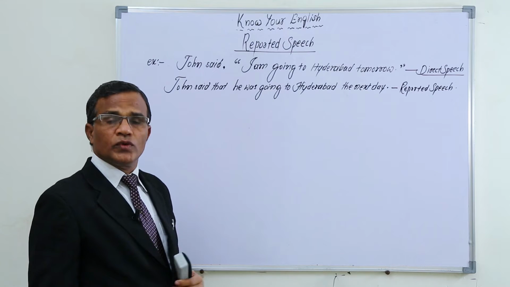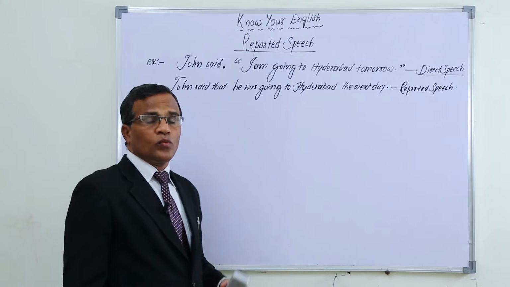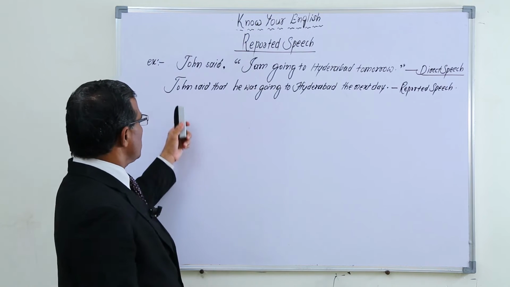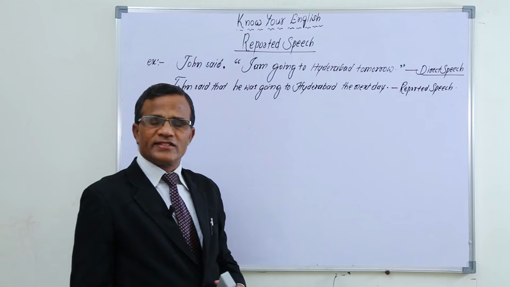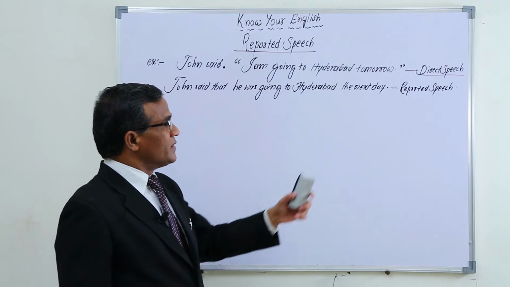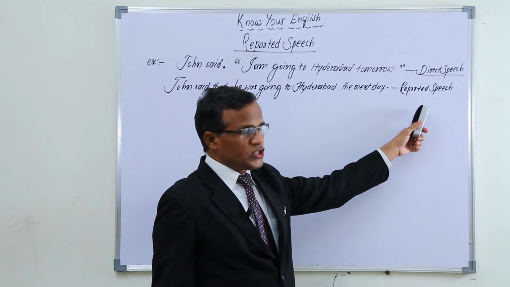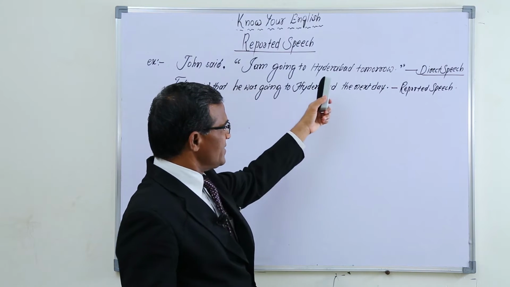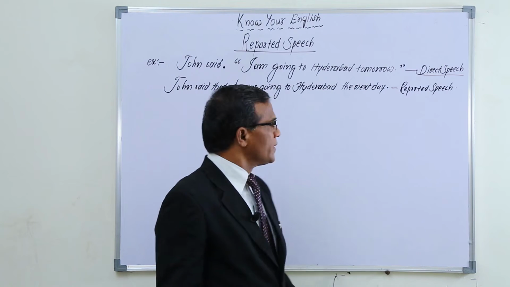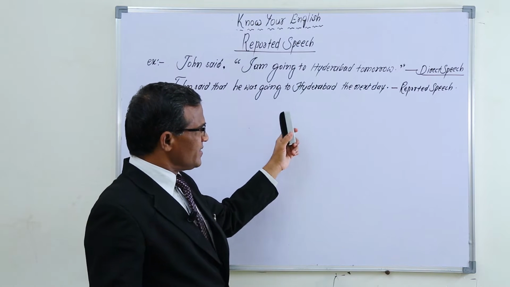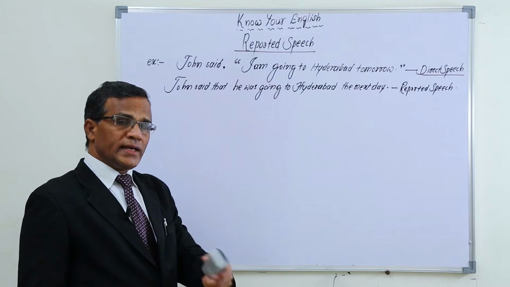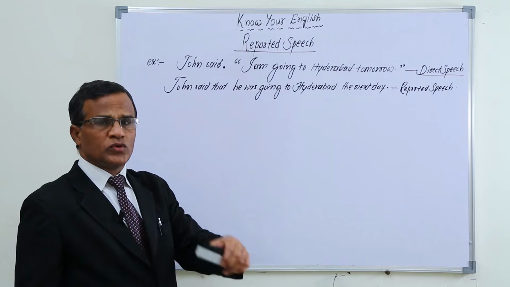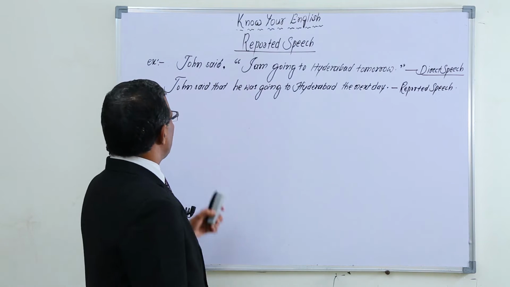In this way also you can tell anyone what John said: John said that he was going to Hyderabad the next day. This is said to be reported speech. The first sentence is in direct speech, and the second sentence is in reported speech. So you can tell either of these two ways to anybody.